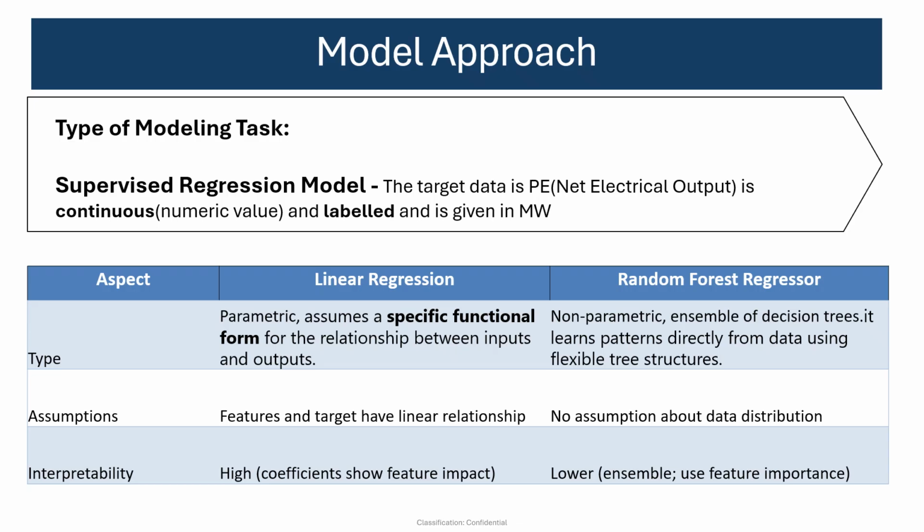Linear regression, because I assume that the features and the target have linear relationships, and random forest because there is no assumption on the data distribution, and we rely on an ensemble of decision trees that learns the patterns directly from the data that it uses.